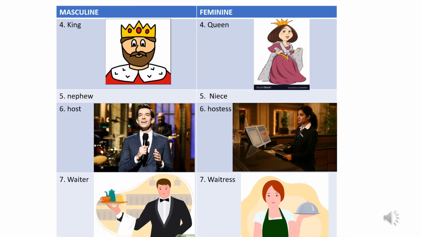In the first picture it is king, it's male, and queen is the female. Then nephew is male and niece is female. Host is male and hostess is female. And in the seventh you can see a waiter, and waitress is the female.